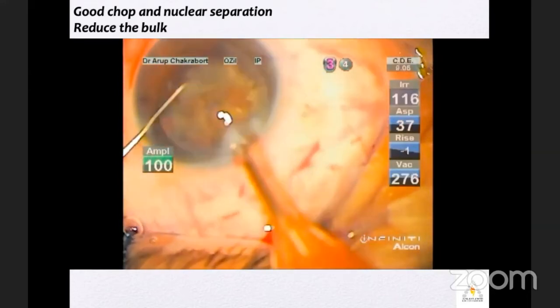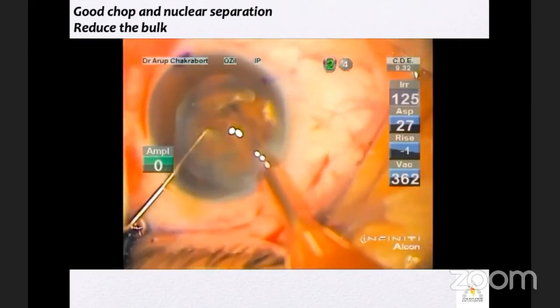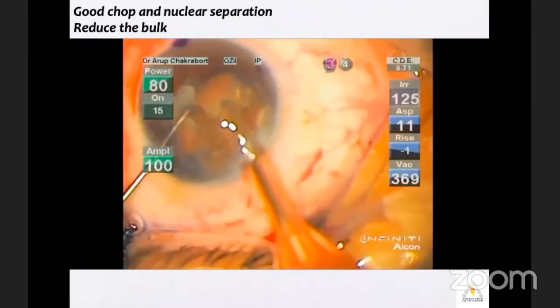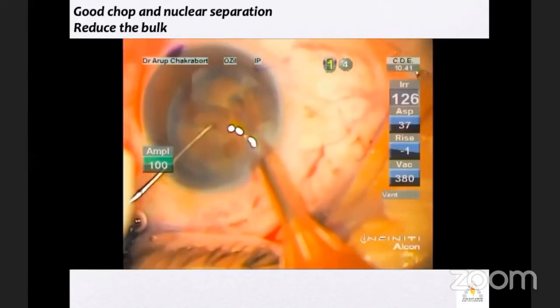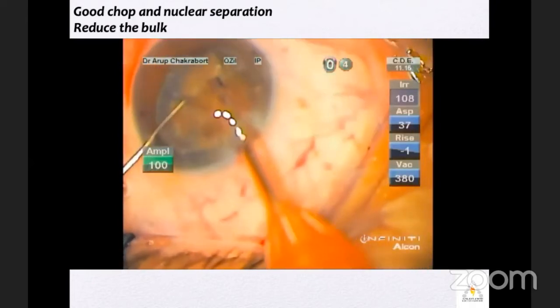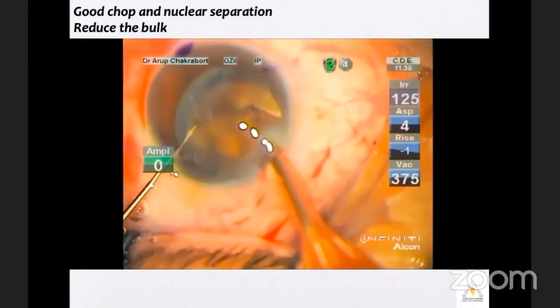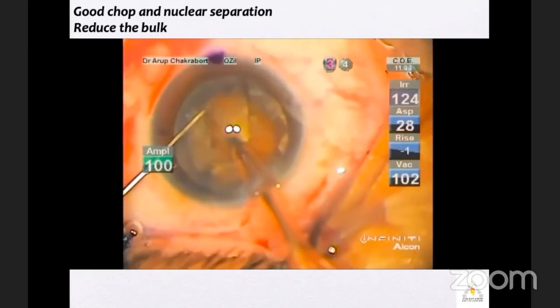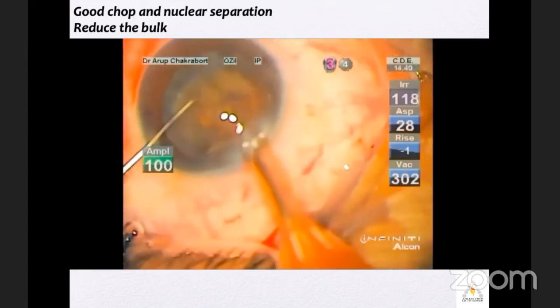so that the emulsification becomes much easier and there is less stress on the zonules. Go slowly, try to hold. If you can't hold on the first attempt, try again or rotate it and try to find out some other part where you can hold it.